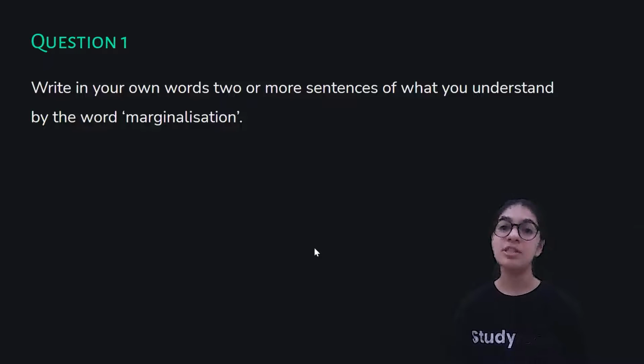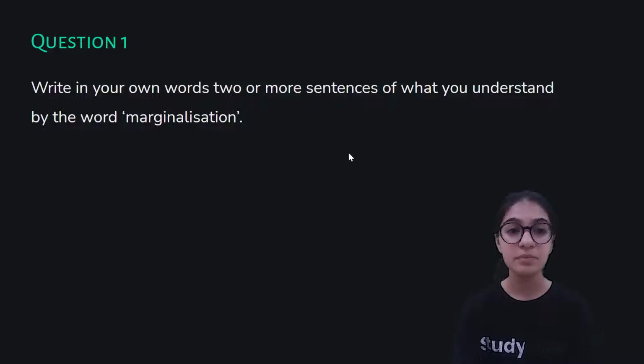So basically marginalization is a process through which some communities get excluded from the entire society and they are put at the margins and the corners of the entire society, and the communities which are being marginalized are called marginalized communities, for example Adivasis and Muslim communities.